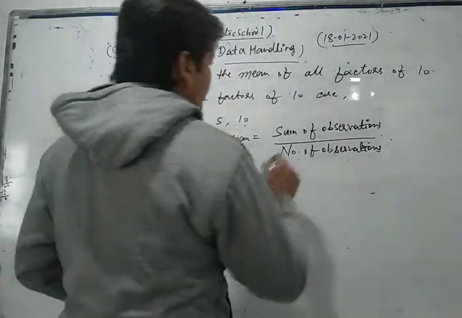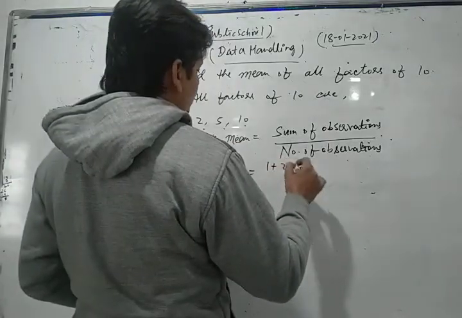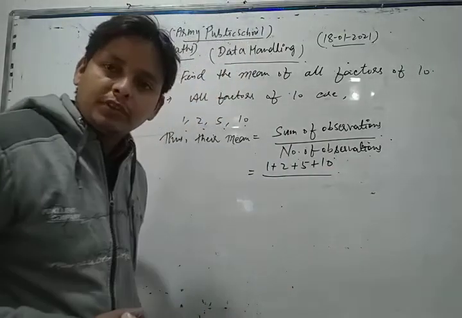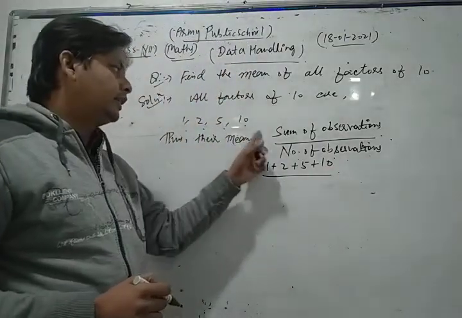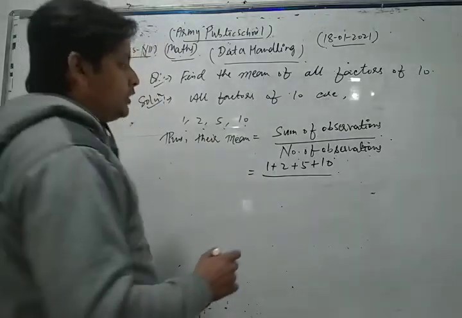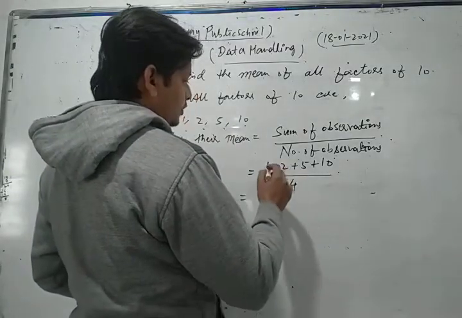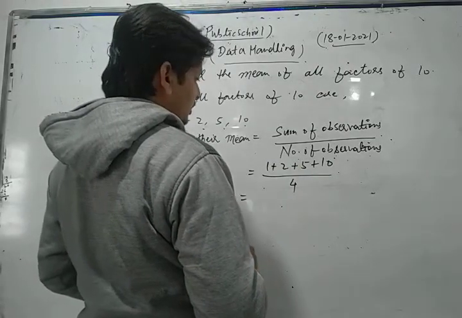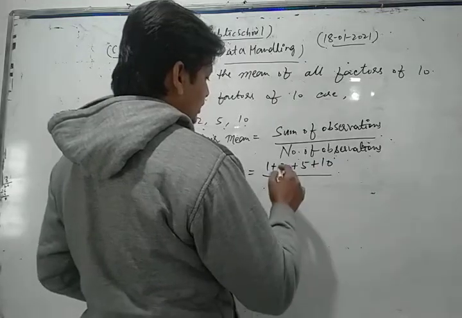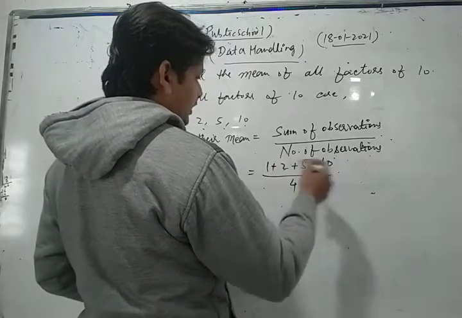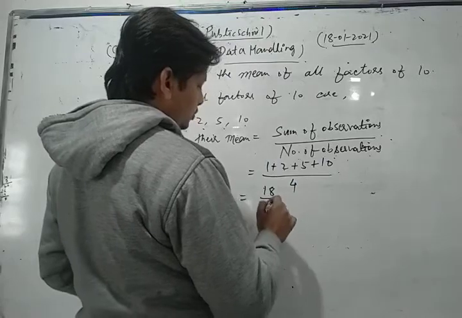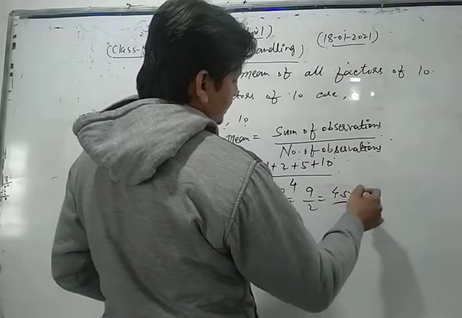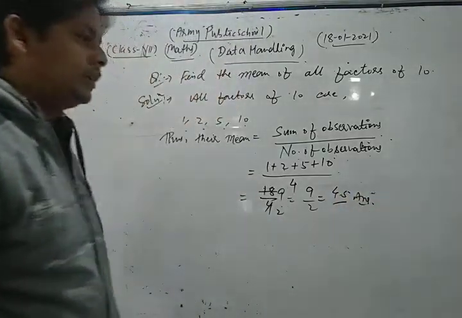Now the sum of observations is 1 plus 2 plus 5 plus 10, divided by the number of observations. There are 1, 2, 3 and 4 observations, so we divide by 4. Now 1 plus 2 is 3, 3 plus 5 is 8, and 8 plus 10 is 18. So this is 18 upon 4. 2 nines are 18, so that is 9 upon 2, that is 4.5. This is our required solution of the given question.